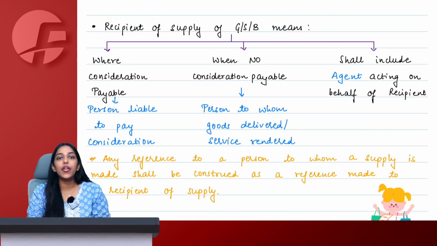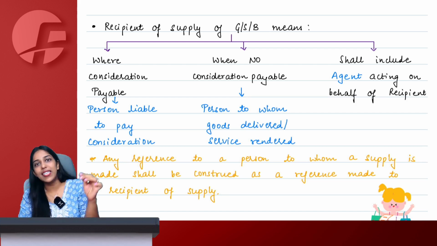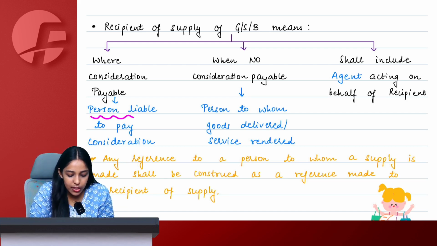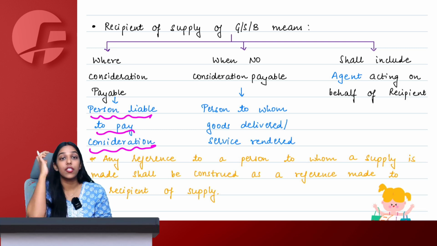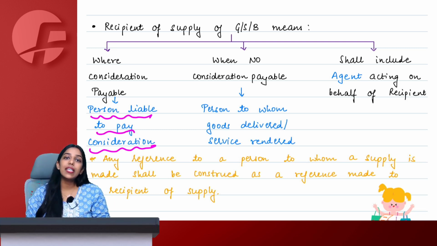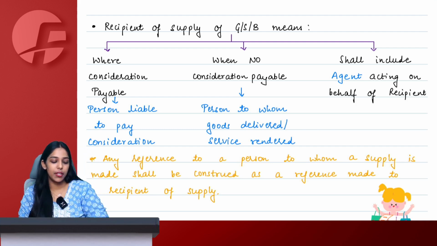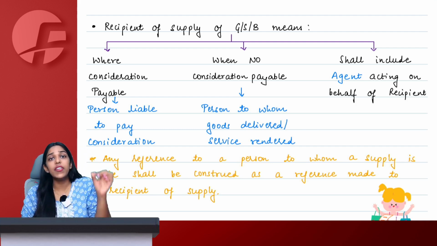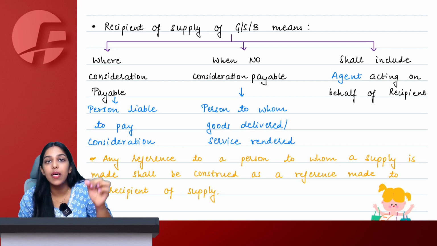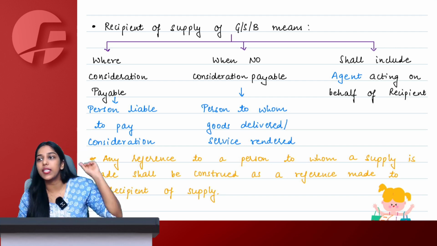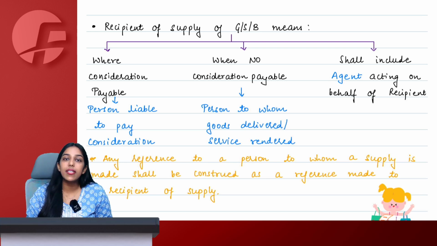So for any kind of supply, if a consideration is payable, then the person liable to pay the consideration is known as a recipient.